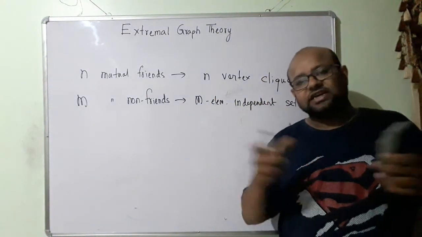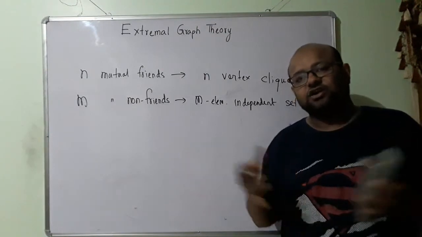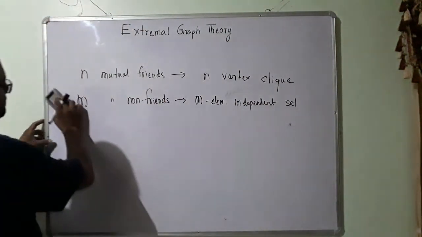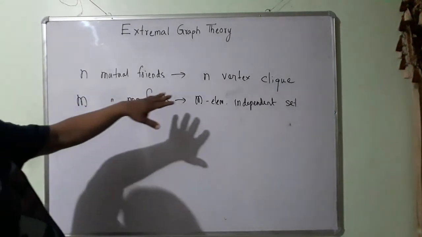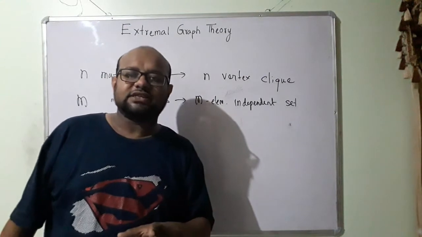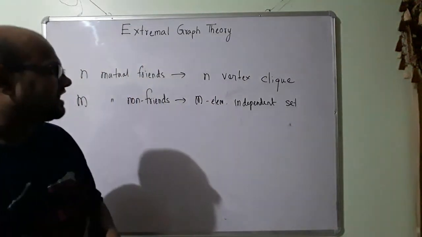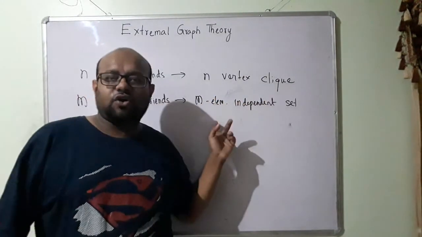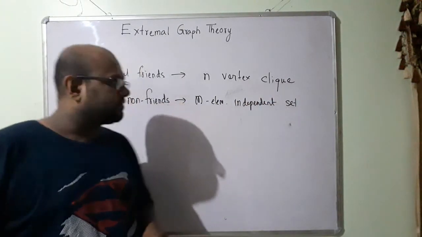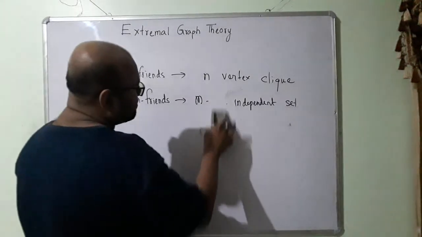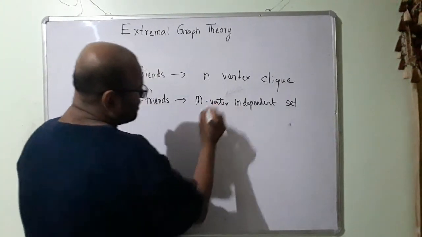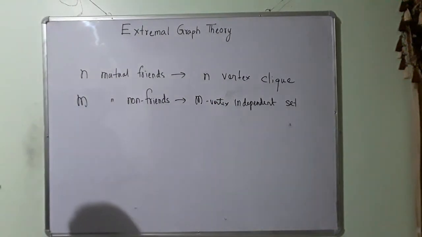In an independent set, we will have vertices that are not connected to one another. Okay, so what did we see? We see that in a graph with 6 vertices, we will have either a 3 vertex clique or a 3 vertex independent set. Instead of m element, I can call it an m vertex independent set. So this is what we just did.